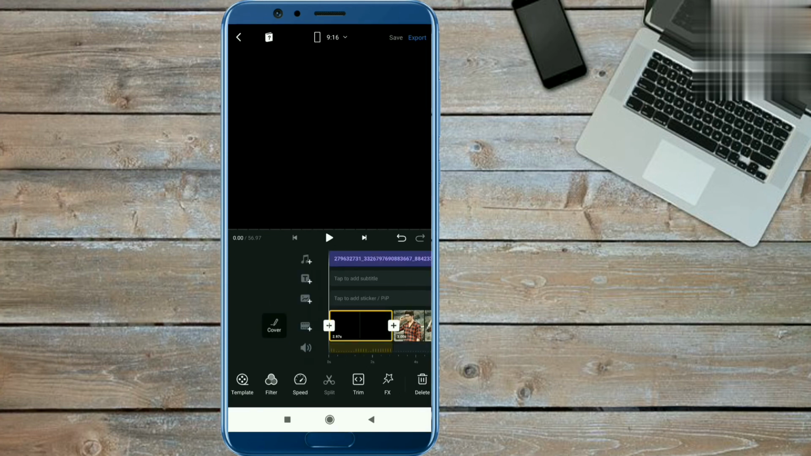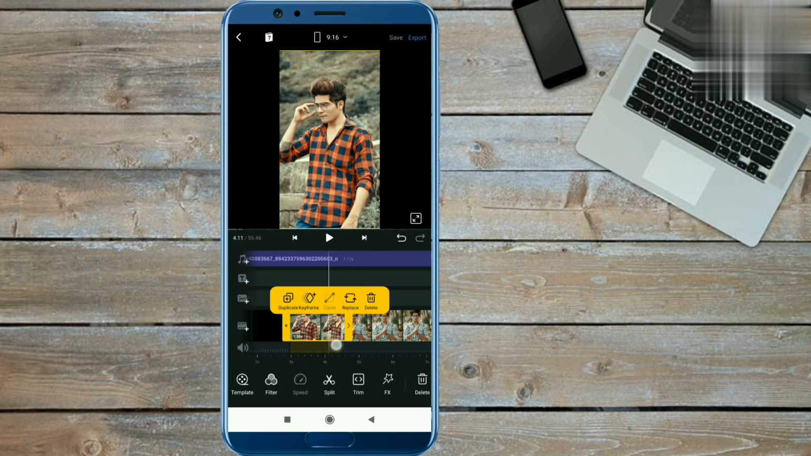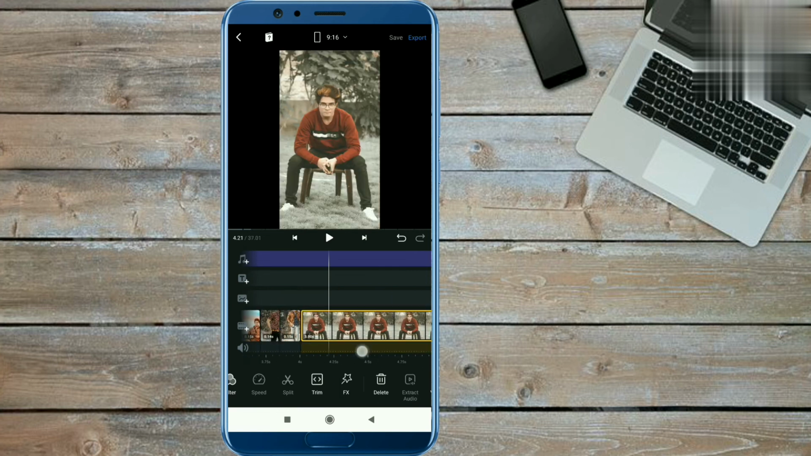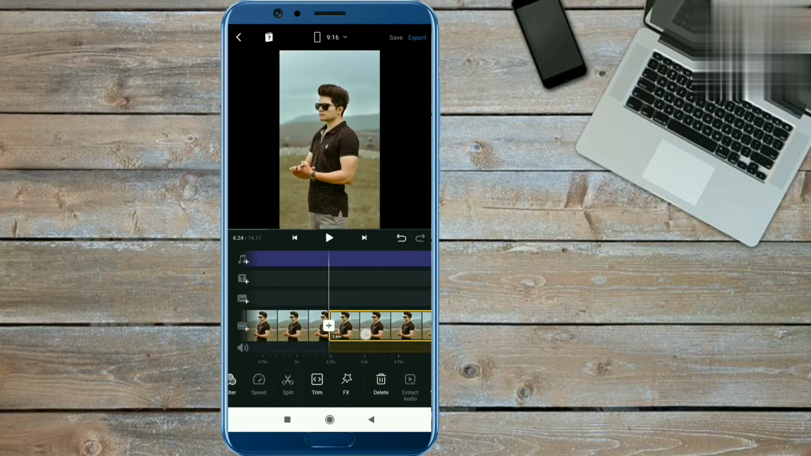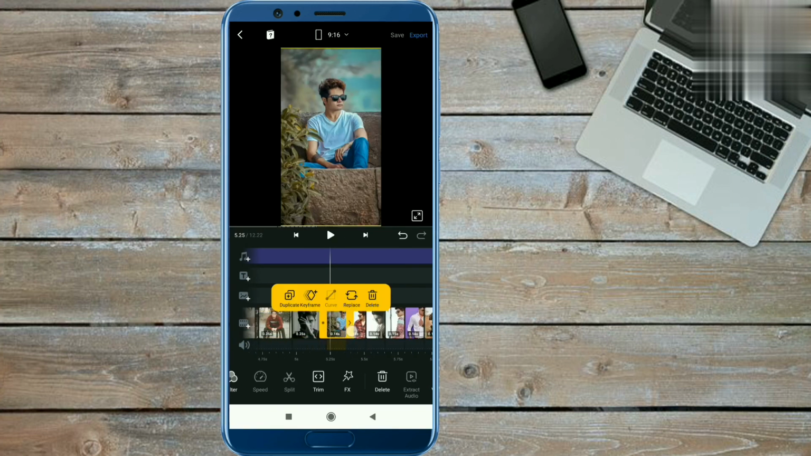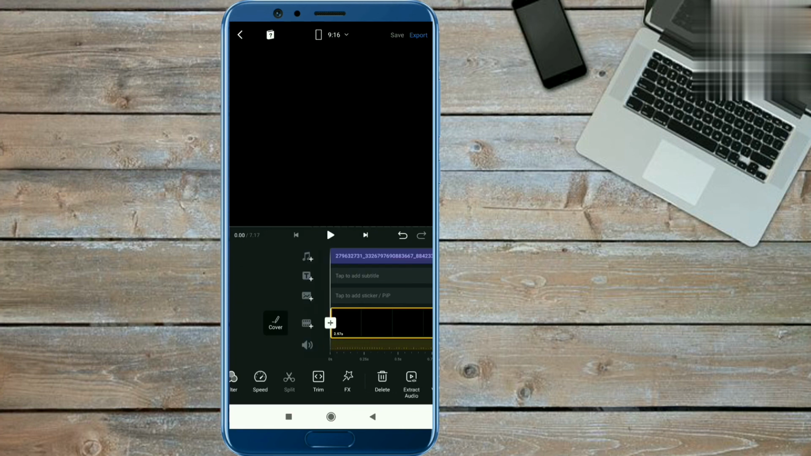Now you have to trim your photos according to the music. So first I trimmed the photos. After that I will tell you the photo durations, because I can't play the music for you. Okay guys, you have seen how to trim the photos.